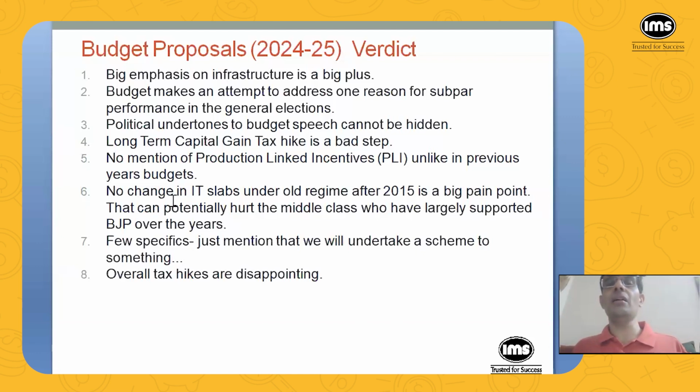And there were some speculations that some production-linked incentives will be hiked for different manufacturing industries. That has not been done. And then no change in IT slabs under old regime after actually not 2015, but 2017 is a big pain point. And that can potentially hurt the middle class who have largely supported BJP over the years.